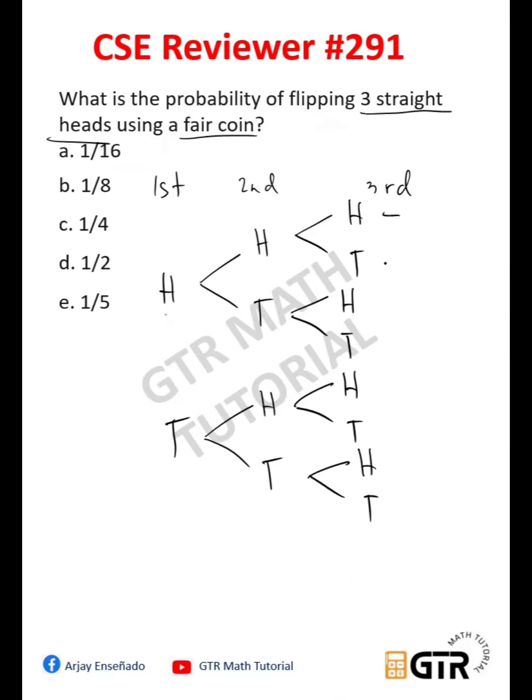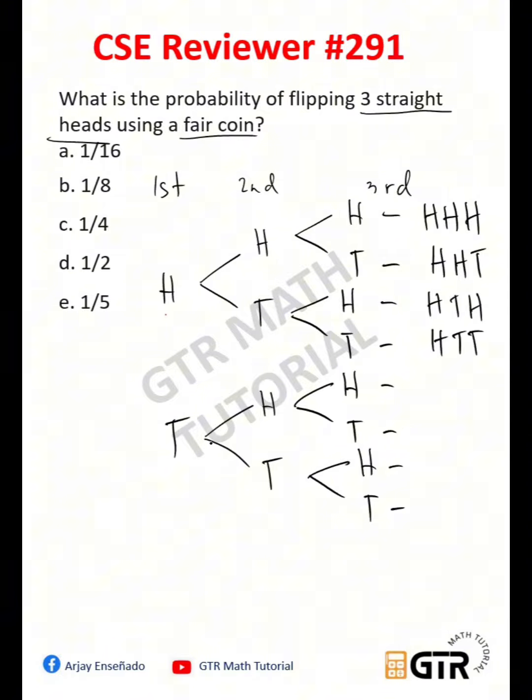So how many outcomes do we have? We have 8 different outcomes. So we have 3 heads, and then we have head, tail. So H, T. And then we have HTH, and then we have HTT. Okay. Next, we have THH, and then we have THT, and then last TTH and TTT.